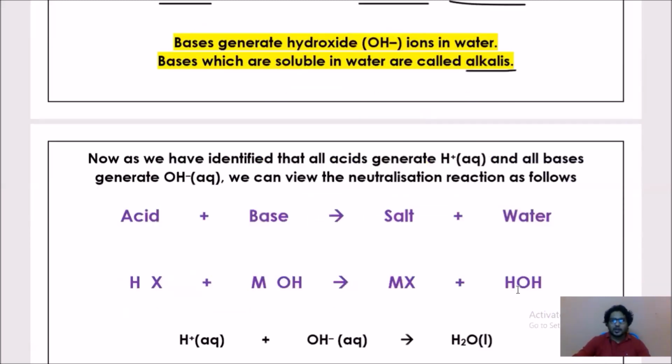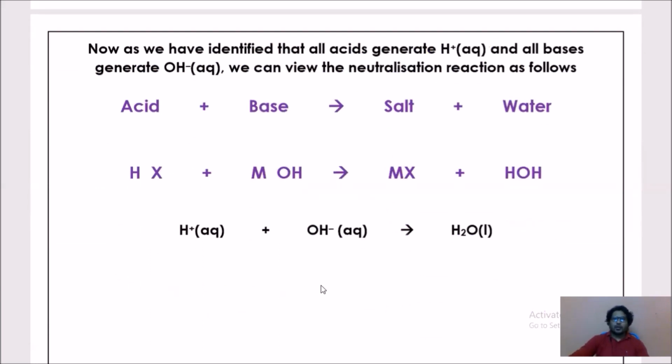Moving to the next concept. Now we have identified that all acids generate H plus ions and all bases generate OH minus ions. Now we can view the neutralization reaction as follows. I have uploaded one video in this series regarding how to identify acids, bases and salts.